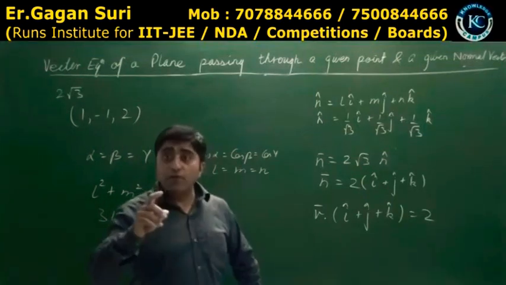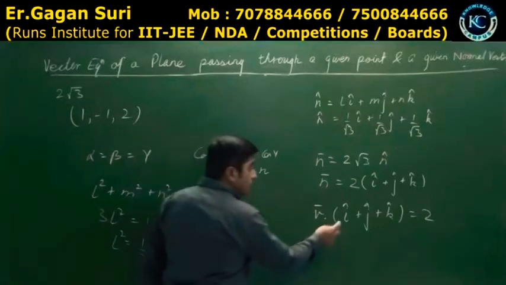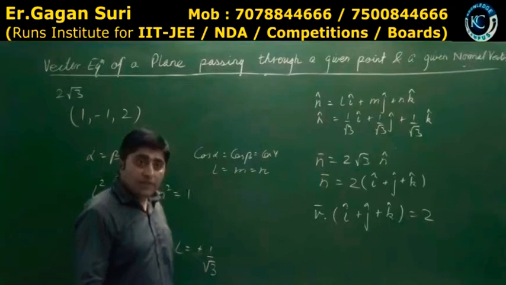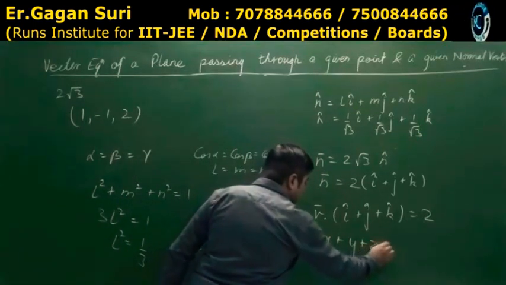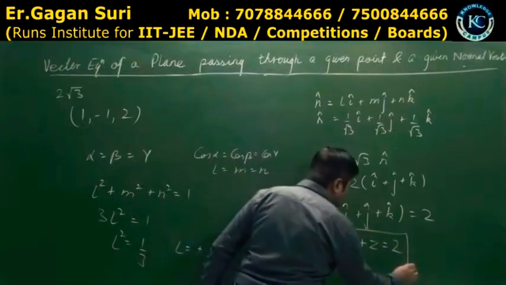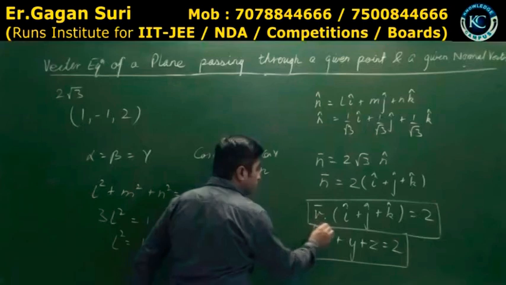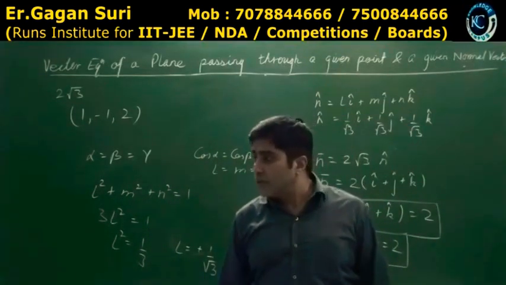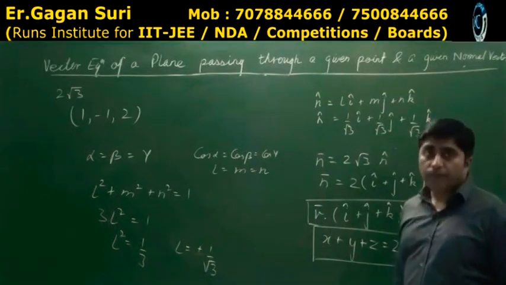Now see, if I have to find the Cartesian equation, focus over here. To find the Cartesian equation, what will I replace r with? In place of r, I put x, y, z. So x plus y plus z is equal to 2 is the Cartesian equation. This is the vector equation. Yes or no? All of you have understood? Should I explain how to find this, or did you understand? Sure? Okay.